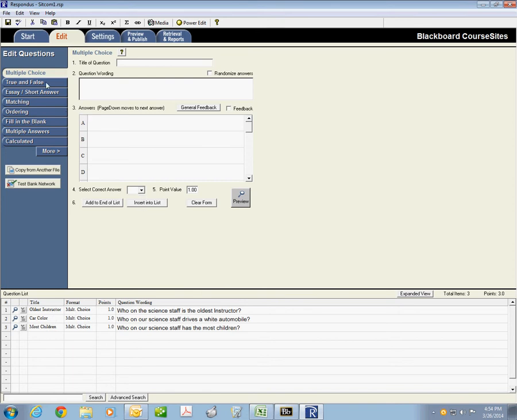You technically could add true or false, but for this activity, you want to stay away from essay and short answer because that would create a more drawn out correction process, which you would have to manually correct. But we have our 3 questions. Once they're in our list, the next thing we want to do is preview and publish.